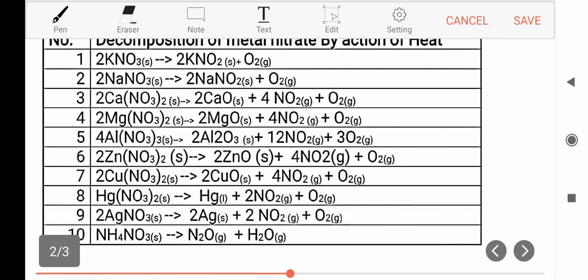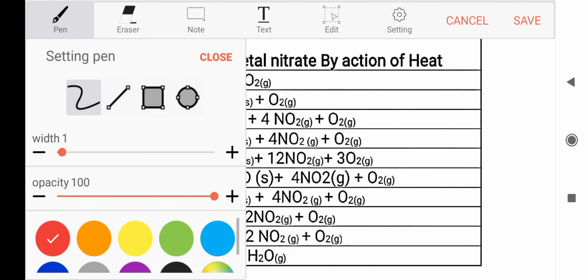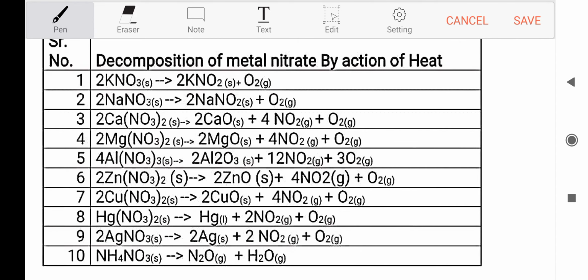Potassium nitrate, KNO3, on decomposition gives potassium nitrite, KNO2 solid, along with oxygen gas. Oxygen gas rekindles a glowing splint. That's the observation for oxygen gas. So you'll get only one gas, and that's colorless. Suppose you are taking sodium nitrate, NaNO3. On decomposition it gives sodium nitrite, NaNO2, along with oxygen gas.